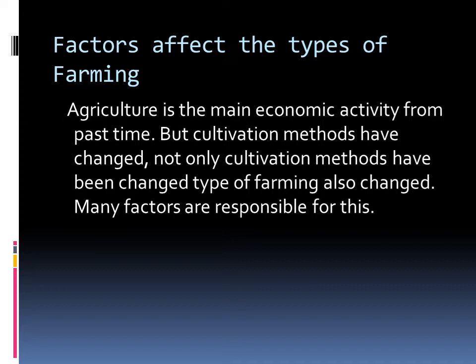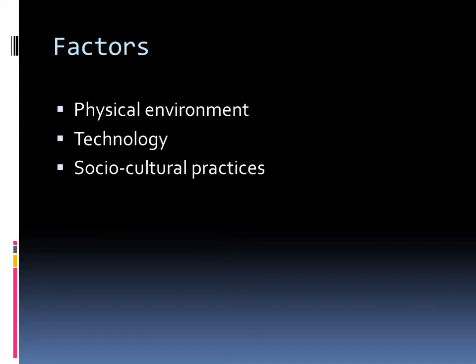Methods are changed, cultivation techniques are changed. So we can say that there are many factors which are responsible for the change in the type of farming. So now we will discuss which factors affect types of farming.